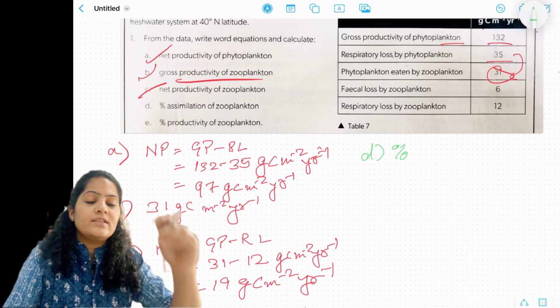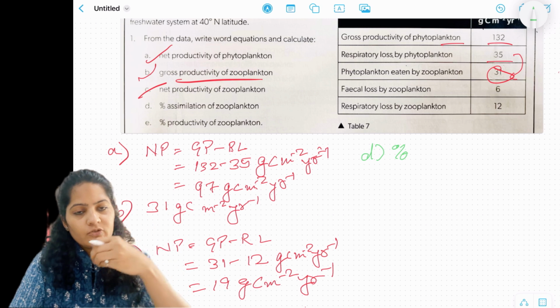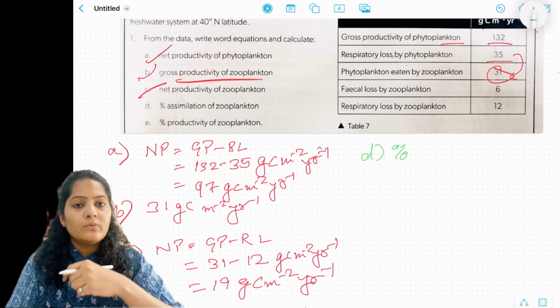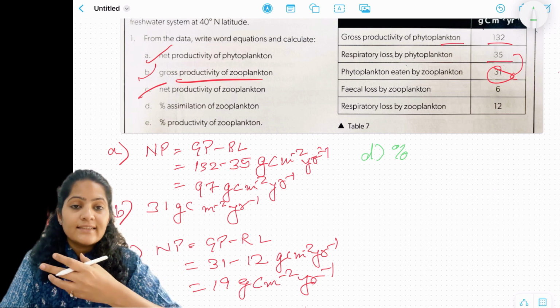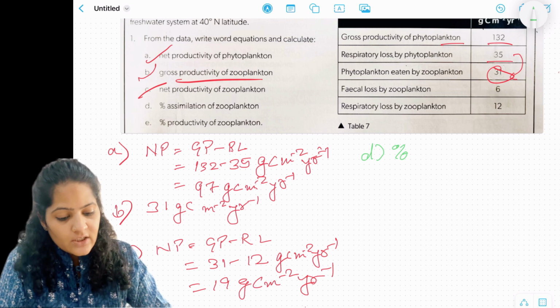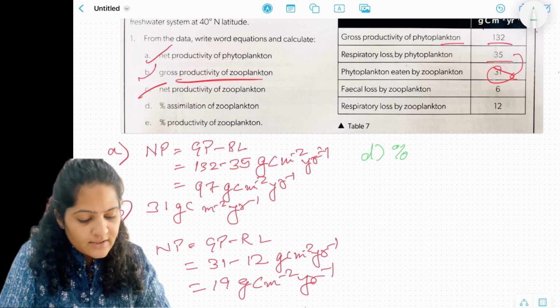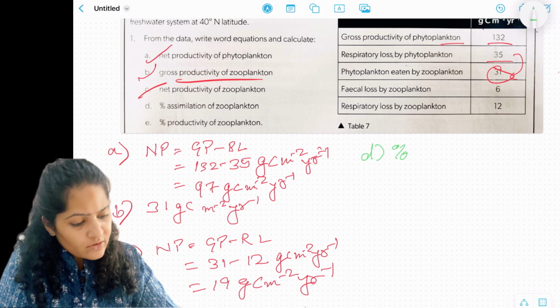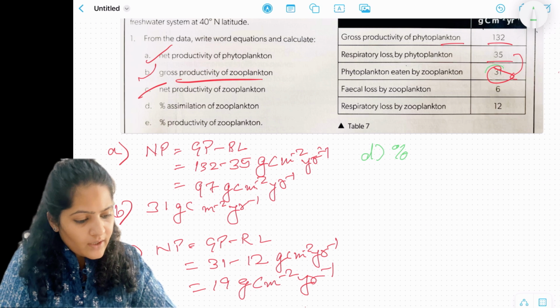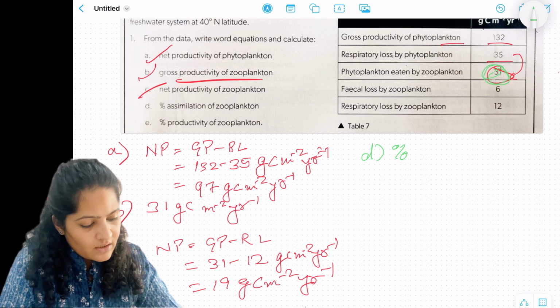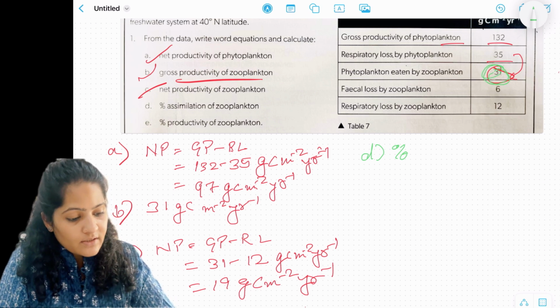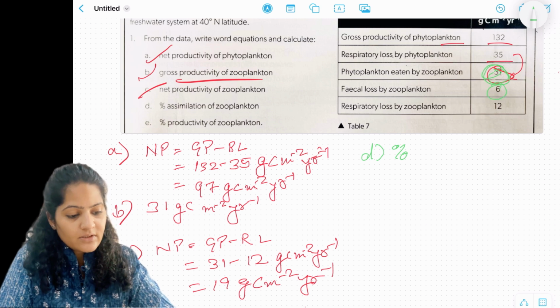Now assimilation is when the food is digested into simpler compounds and we use it to get energy. That is called assimilation. So if you see here, for the percentage assimilation, the zooplankton have actually got 31 grams and the fecal loss is 6 grams, right?